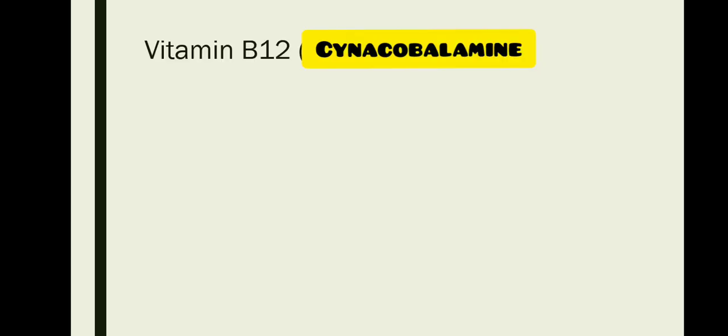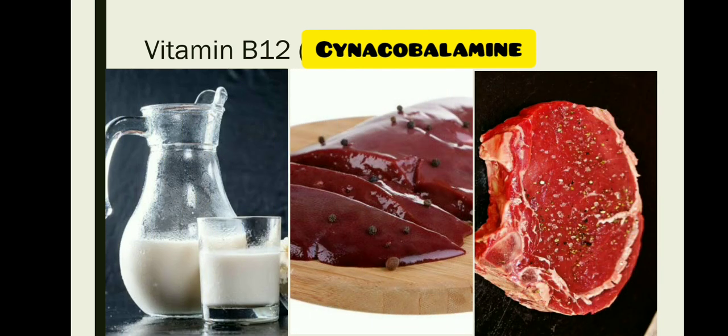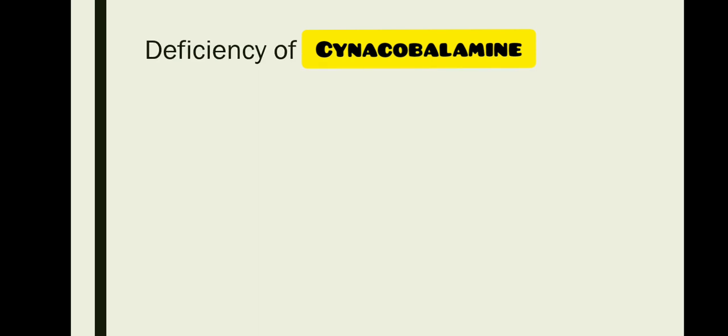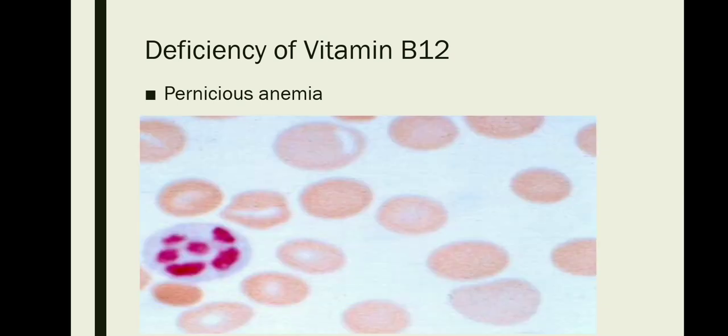The next very important vitamin that we need to be discussing is vitamin B12, which is known as cyanocobalamin. So, this vitamin is rich in food items like milk, liver, and meat. Lack of vitamin B12 in our diet will lead to a deficiency disease which is known as pernicious anemia, which decreases the RBC production and also causes degeneration of the spinal cord.